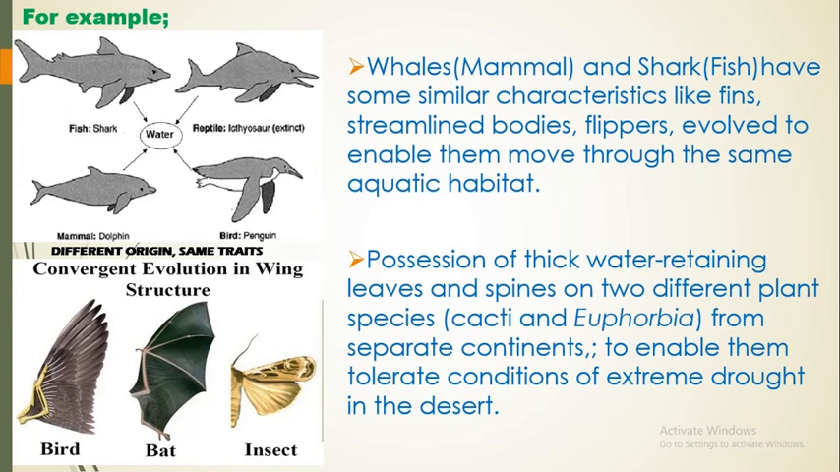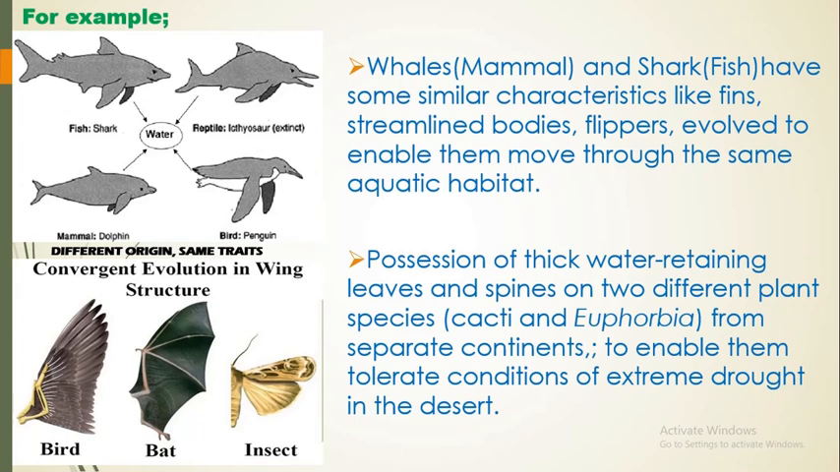So you can see that the bat, the bird, and the insect have similar structure, though they are from different ancestral origin. Now this similar structure is the wing. The function of the wing is to help them to fly in the environment they find themselves. And then we can conclude by saying in summary that convergent evolution simply means different origin, same trait, meaning that these are organisms from different ancestral origin but having same traits that enable them to survive in their environment.